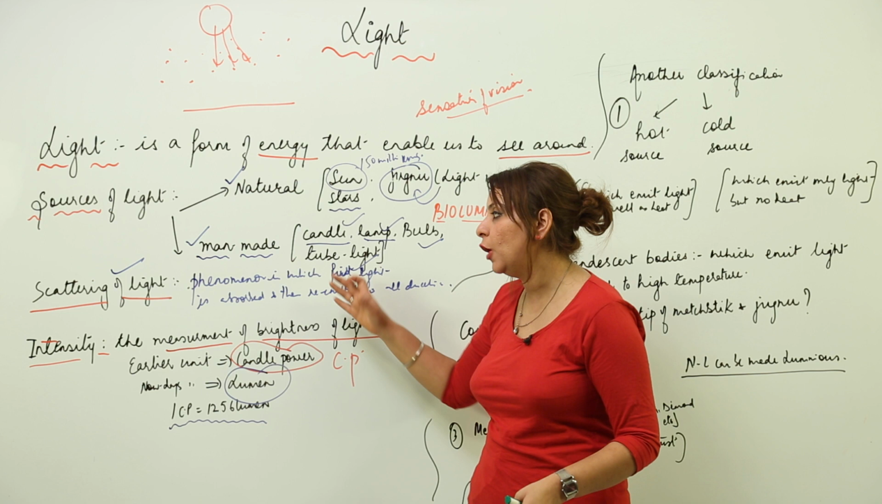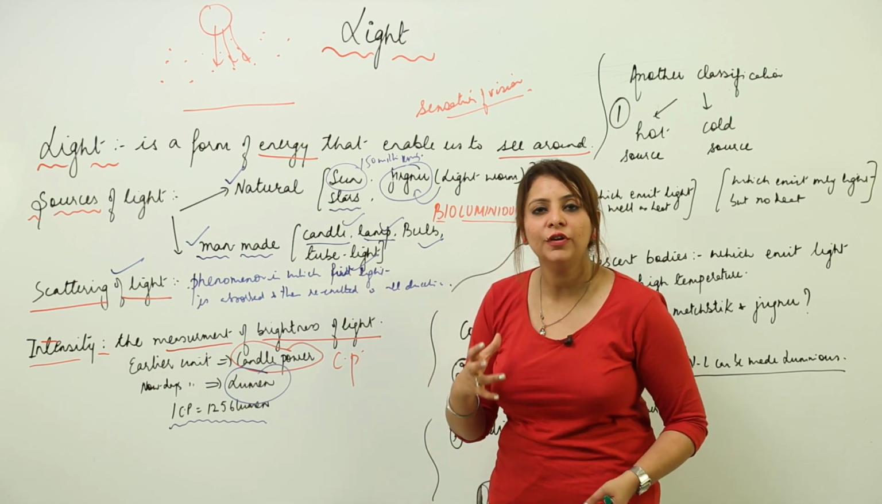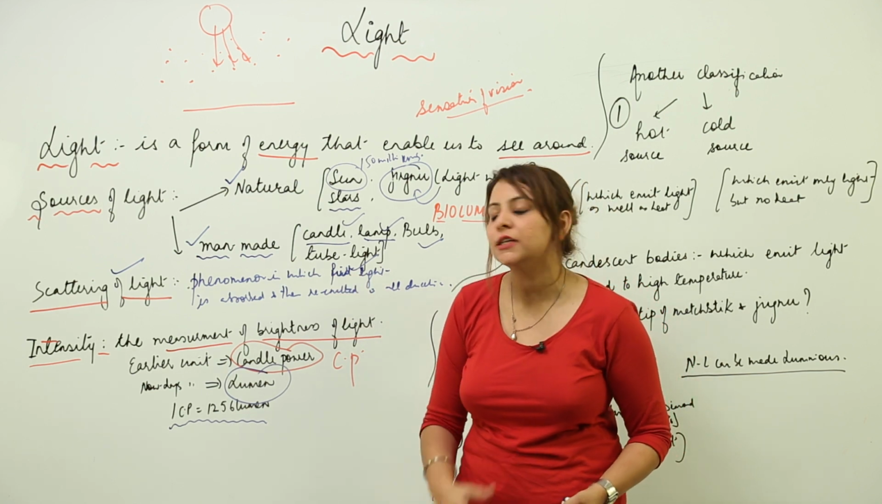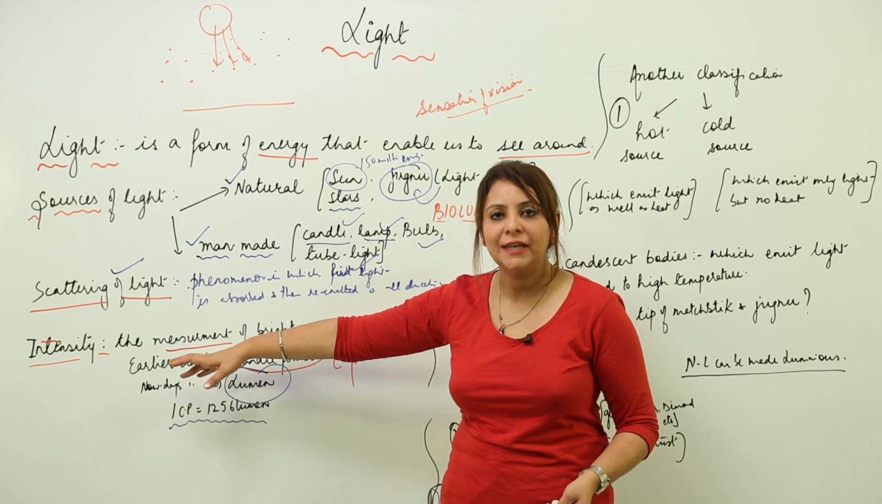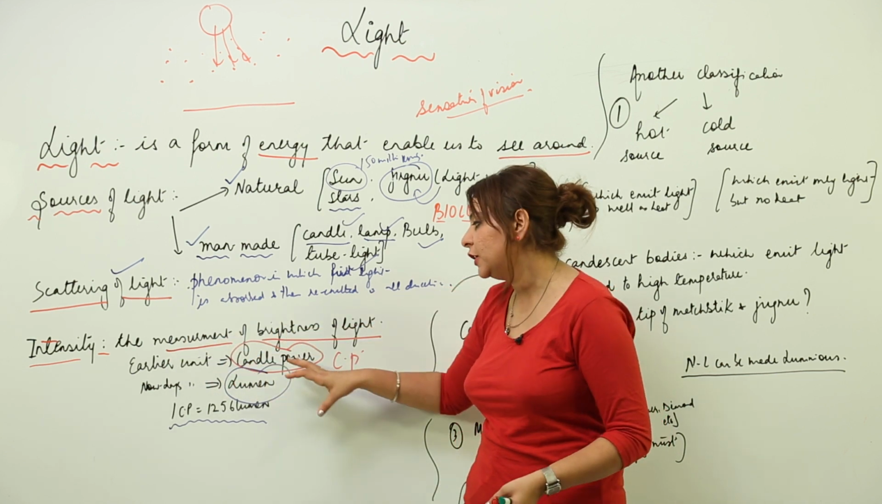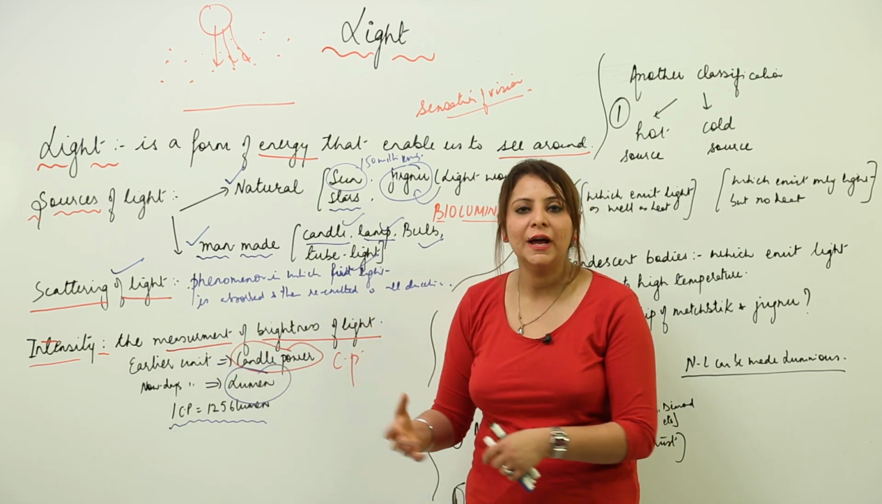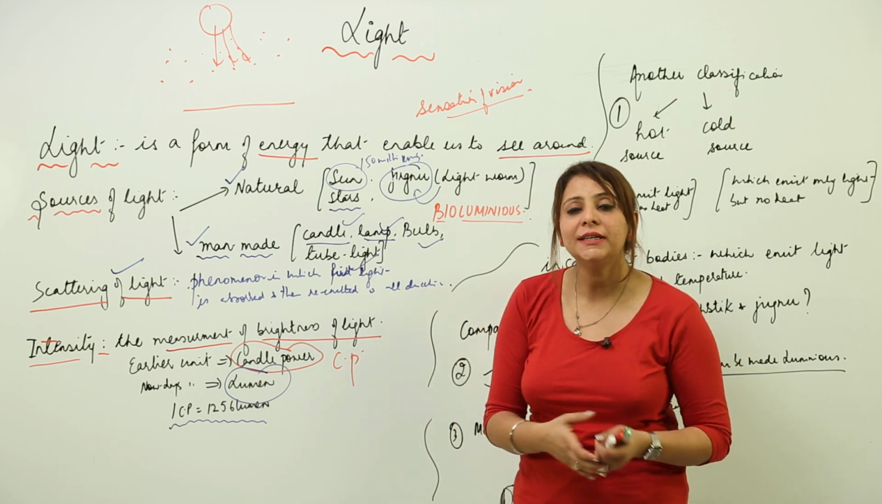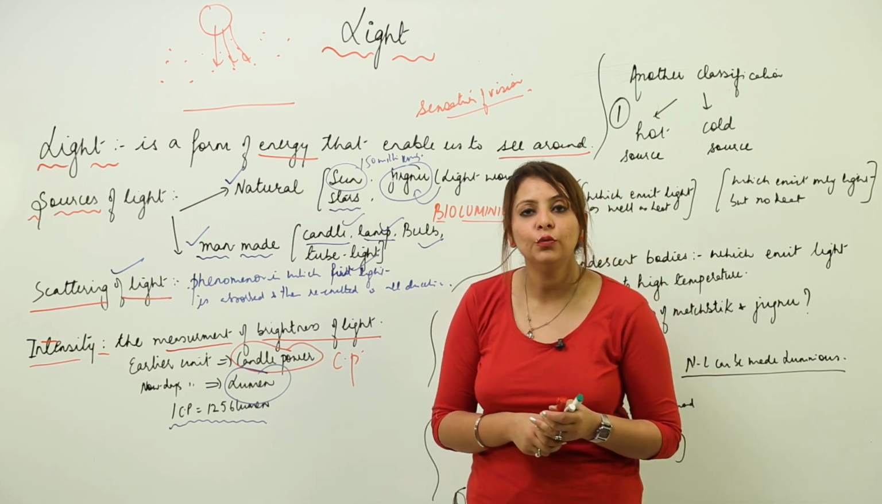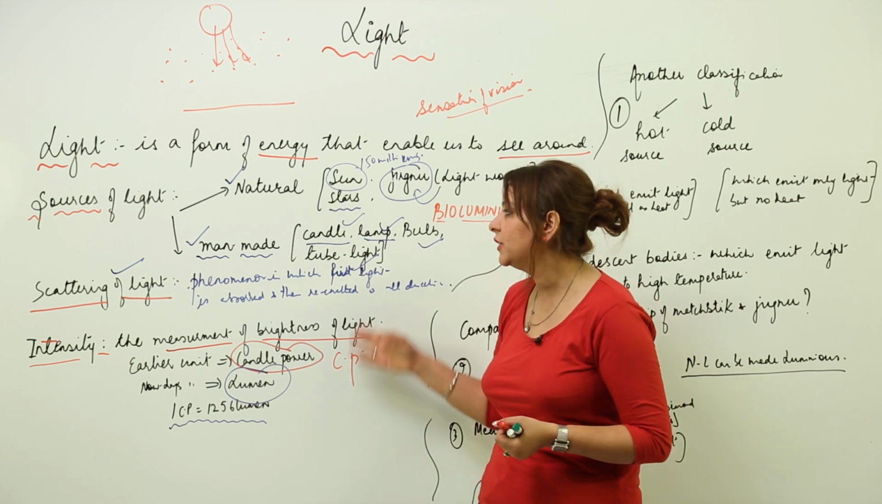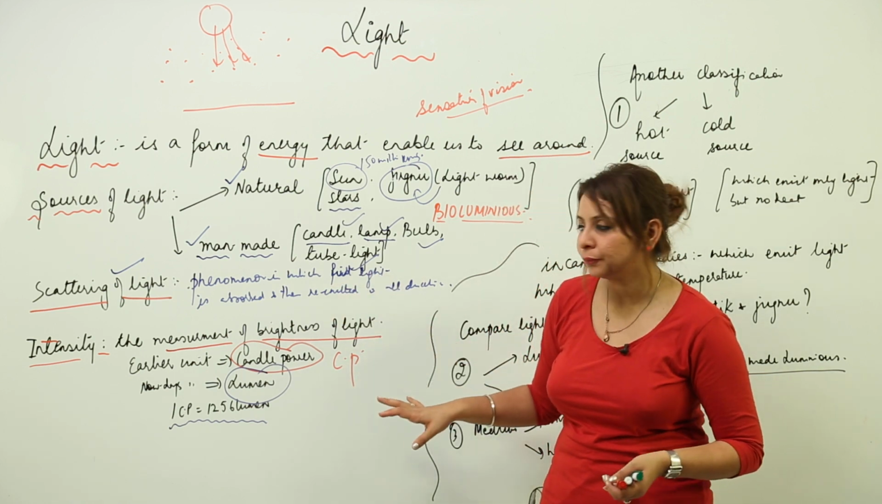And moreover, how we measure the intensity of the light, how we measure the brightness or dimness of the light, we do it by the term intensity. And how do we measure it? By candle power, or now it has been replaced with the lumen, and 1 candle power is actually equal to 12.56 lumen, right? So this is what intensity is.